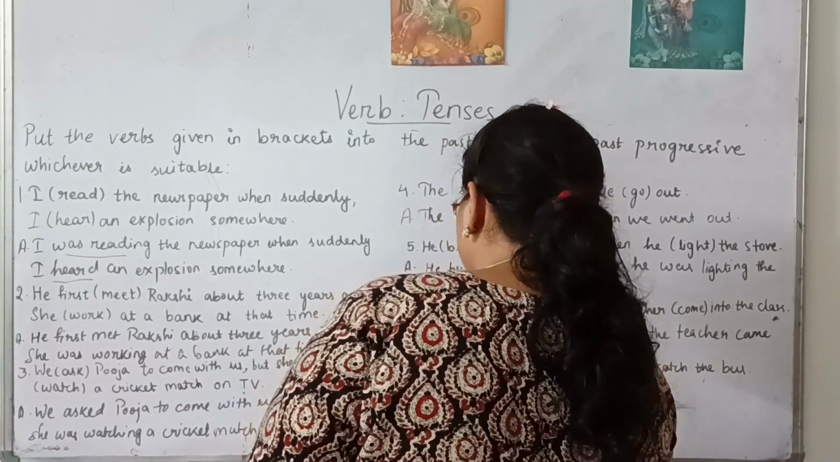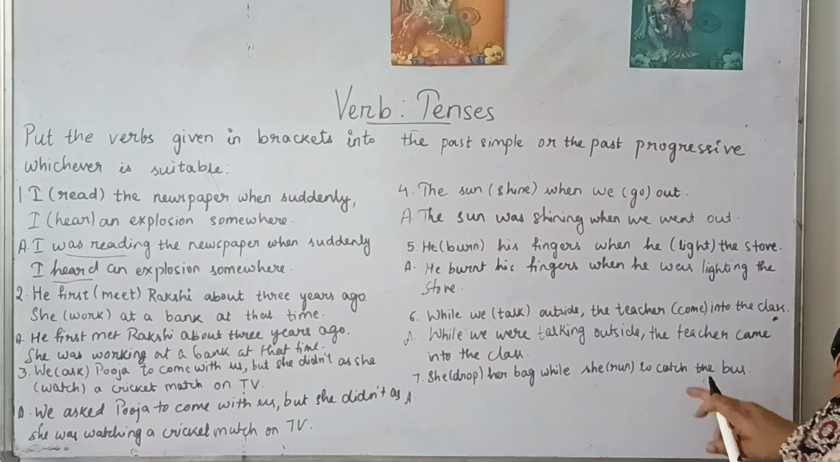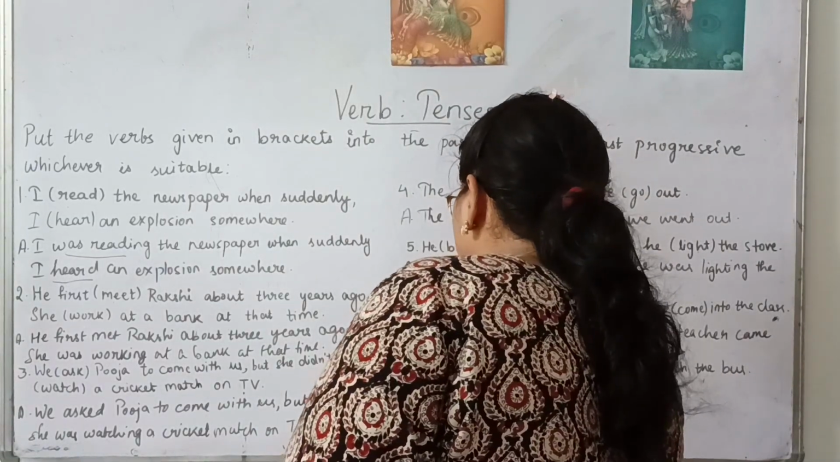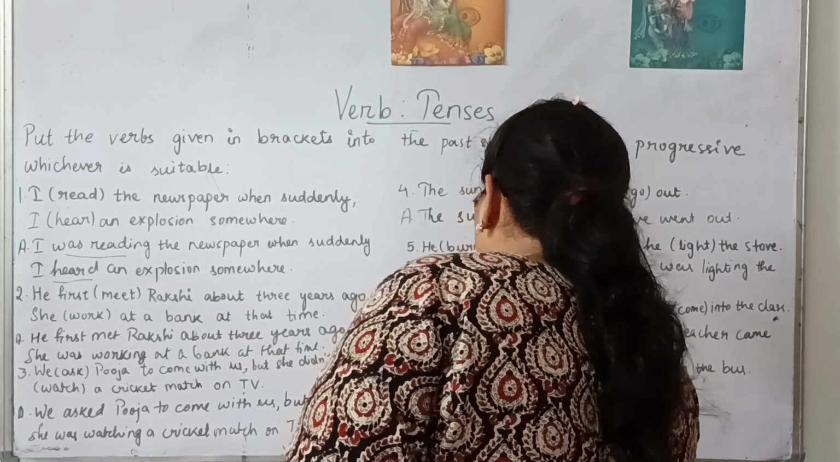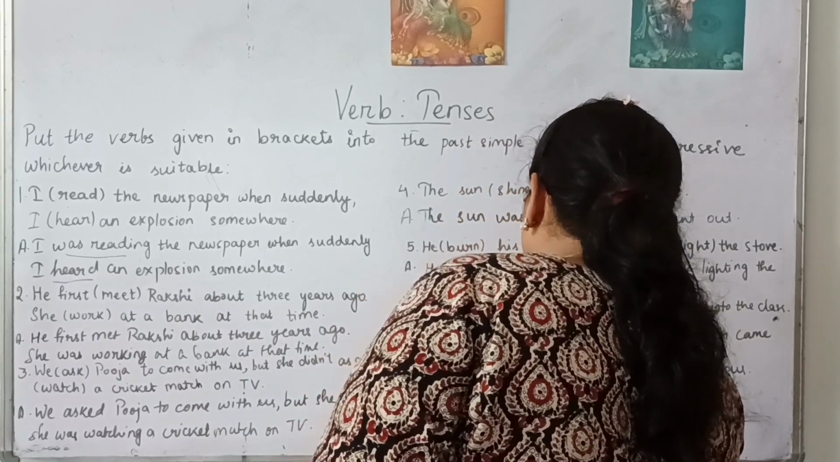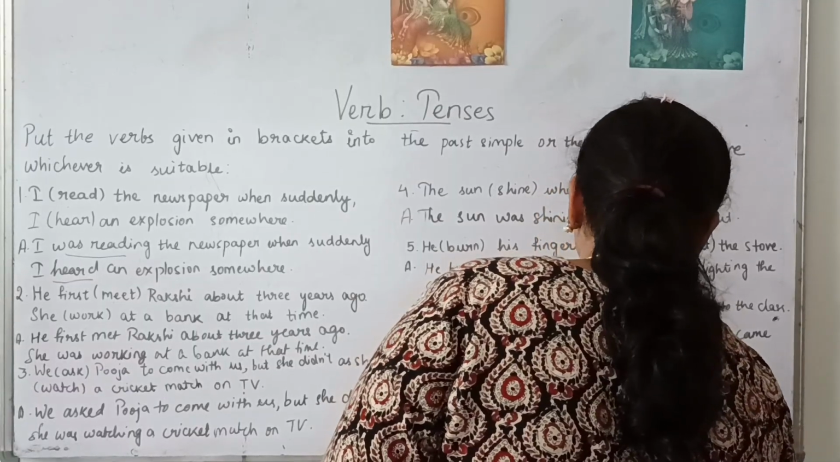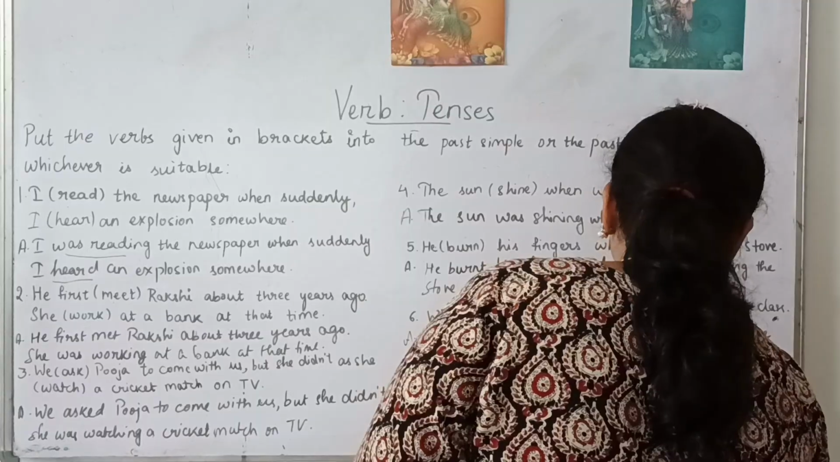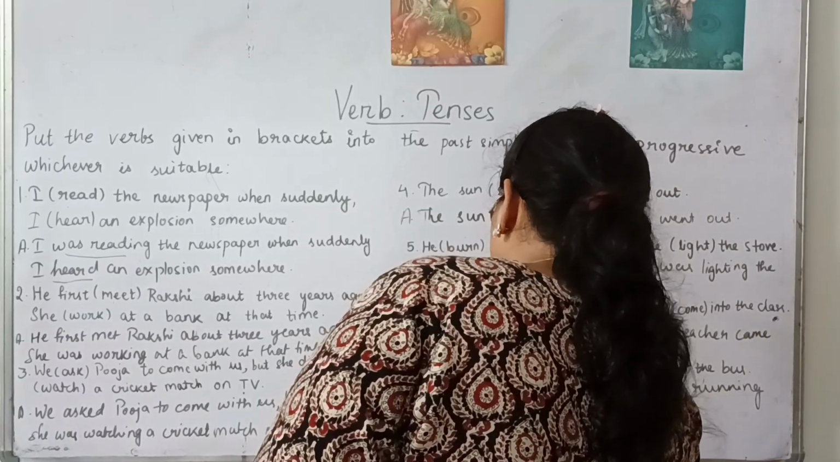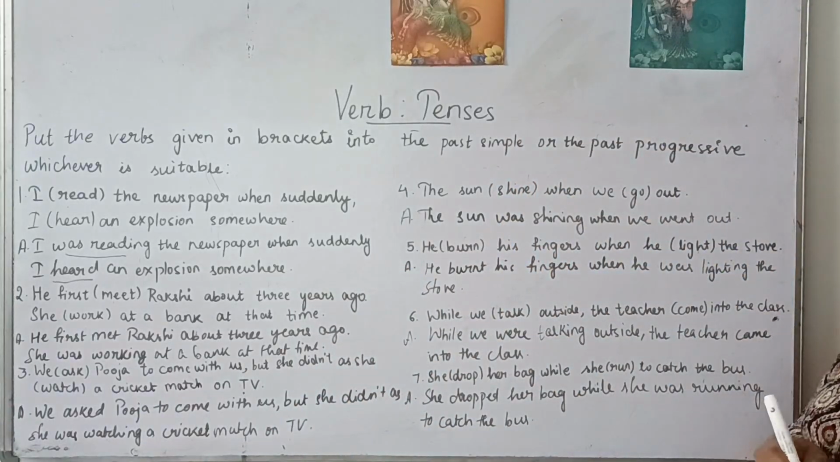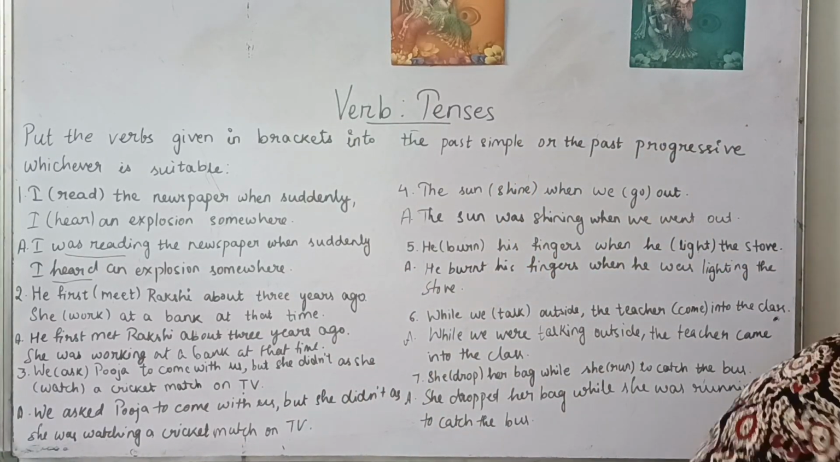Okay. Next, number 7. She dropped her bag while she ran to catch the bus. So this happened while something was in progressive. So she was running to catch the bus. So what will be the answer here? She dropped her bag while she was running to catch the bus. Clear? Over. Let's move to more questions.